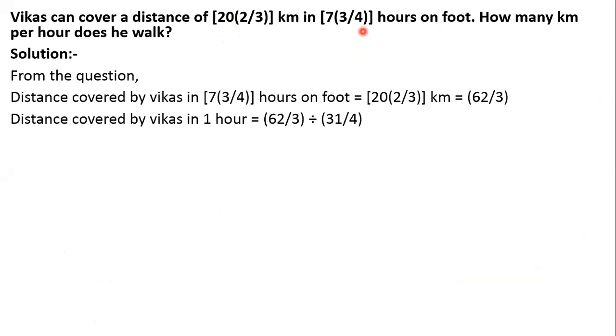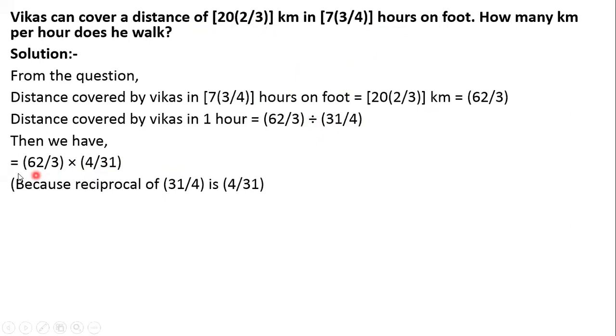Okay, so what we are going to do is, in 7 3 by 4 hours, he covers 62 by 3 distance. So how many does he cover in 1 hour? We will have to divide. We'll divide 62 by 3 as it is. Division changes to multiplication. The second number we will flip. We'll find the reciprocal.